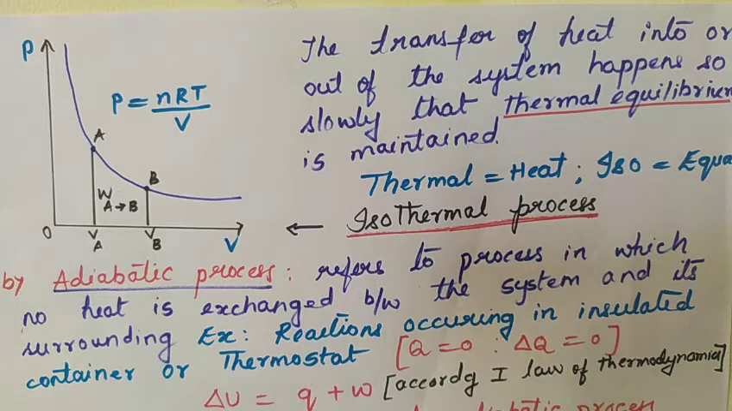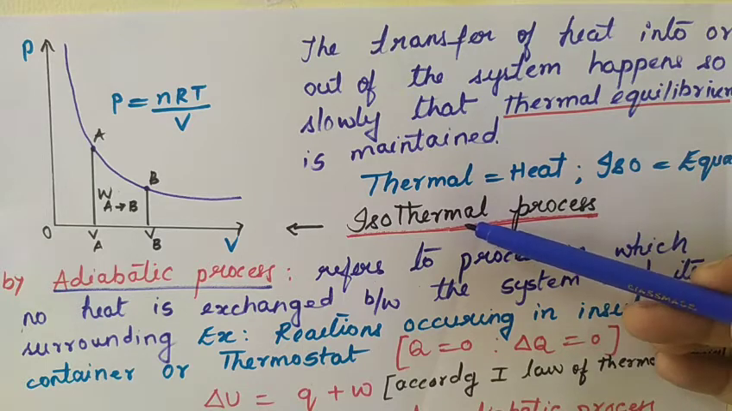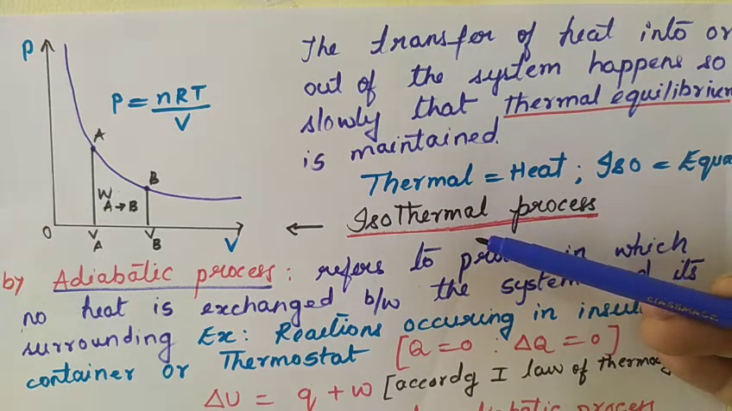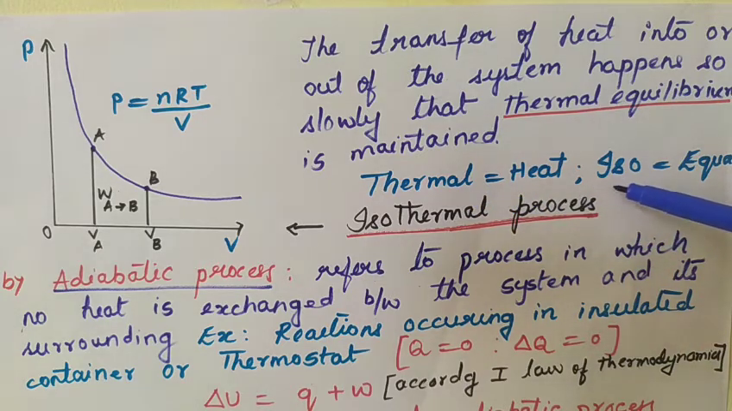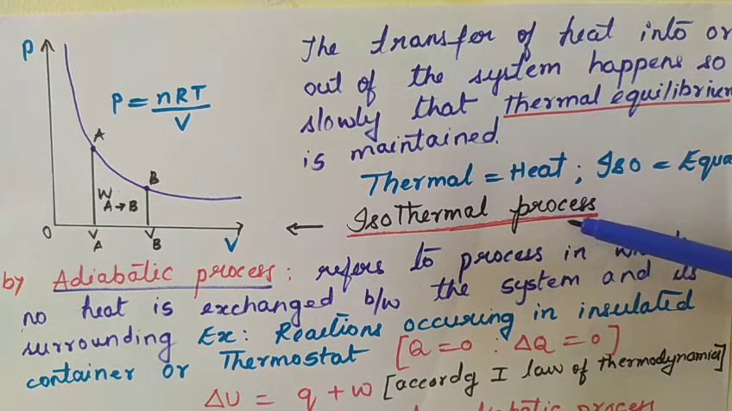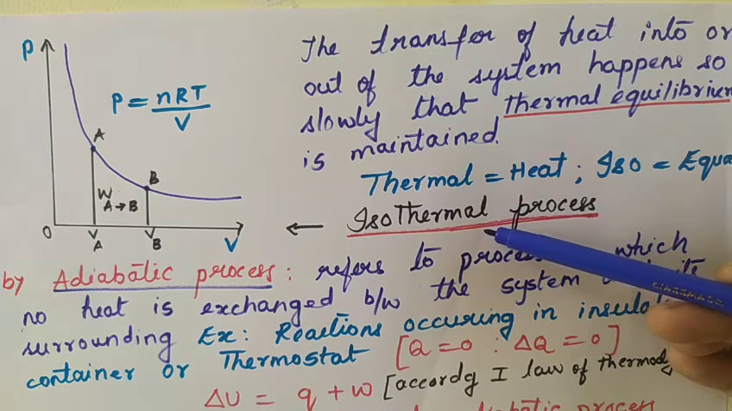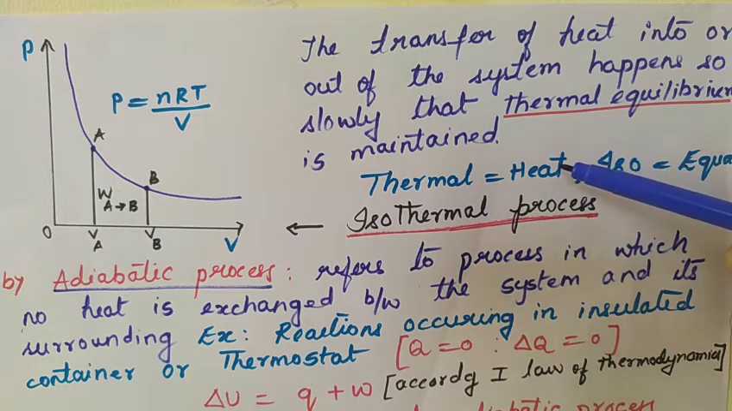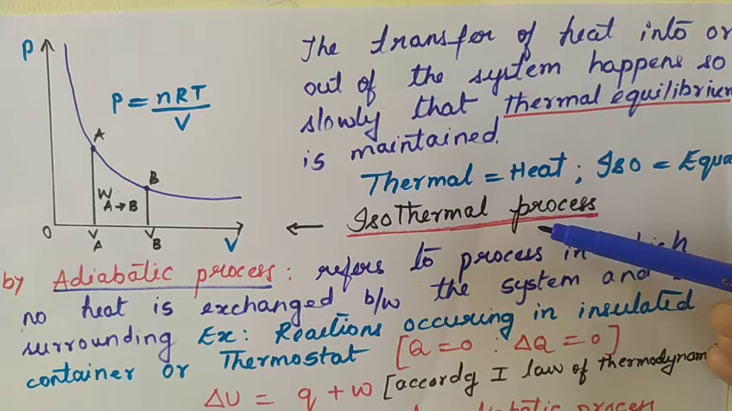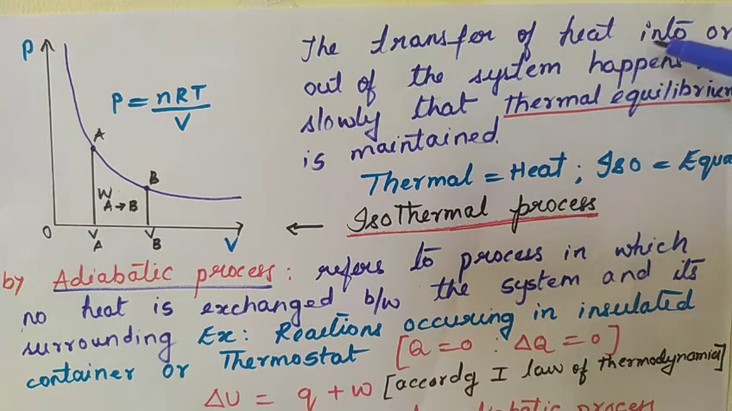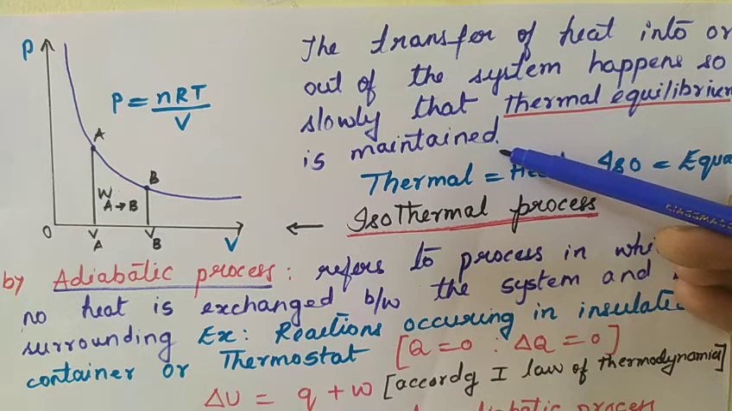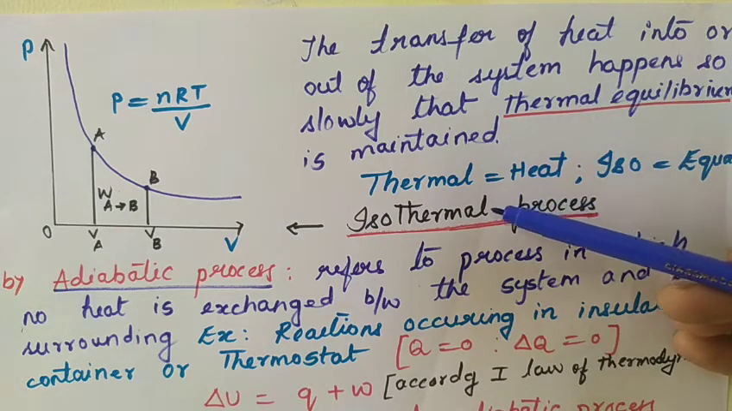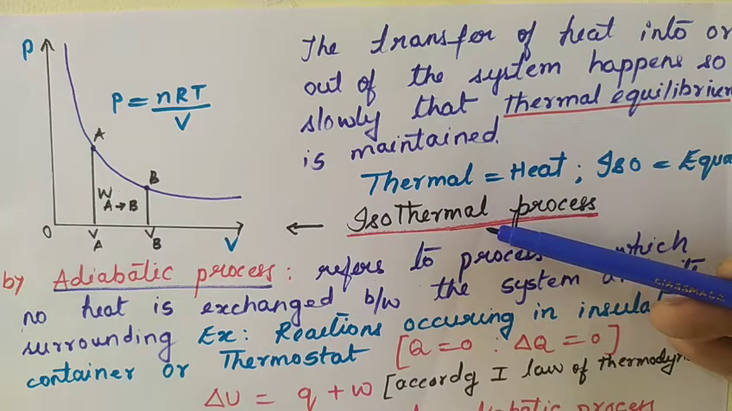Well students, we have understood that in an isothermal process the temperature remains constant. The word isothermal is derived from the Greek words: thermal means heat and iso means equal, and the temperature is constant. That is why we use the word isothermal here. And why does the temperature remain constant in an isothermal process? Because the transfer of heat into and out of the system happens very slowly, so that thermal equilibrium is maintained. That is the reason the temperature of the system remains constant in an isothermal process.